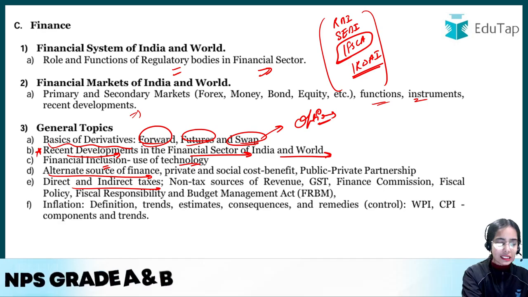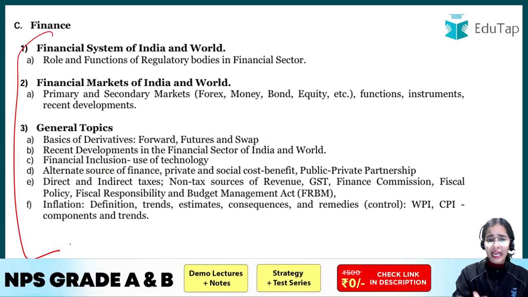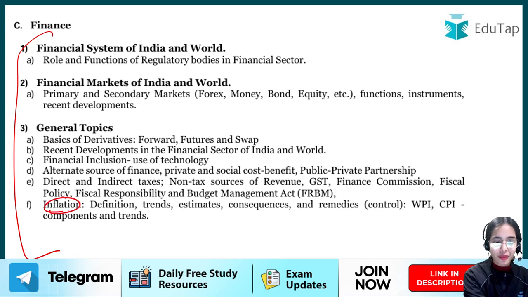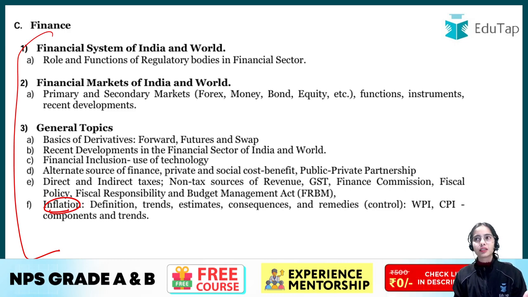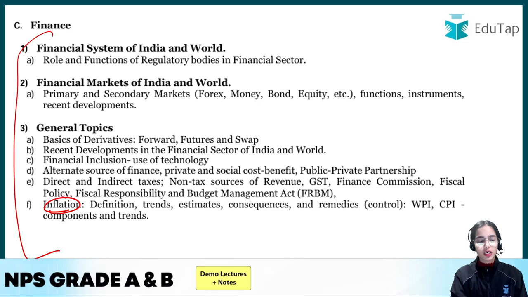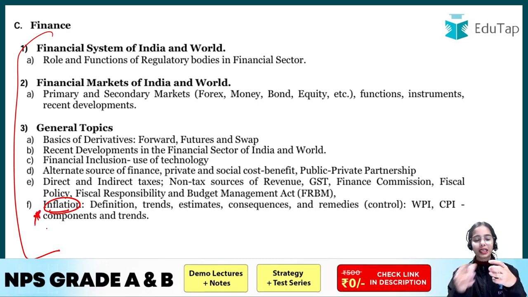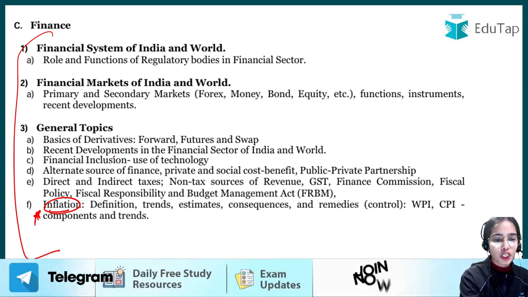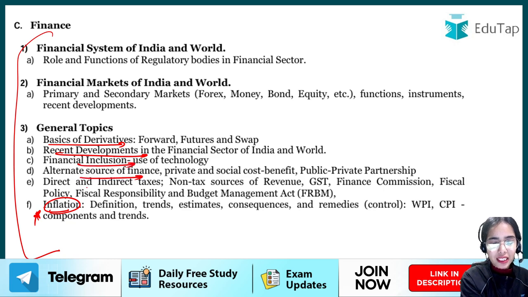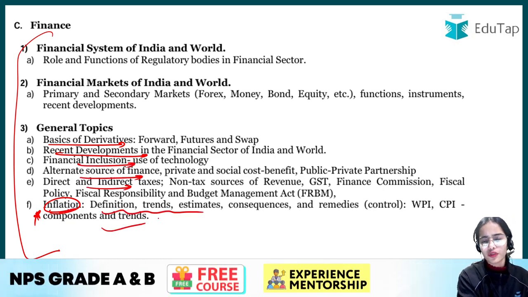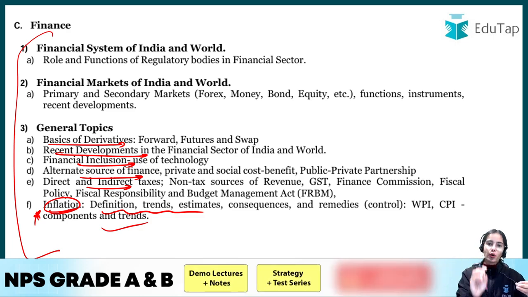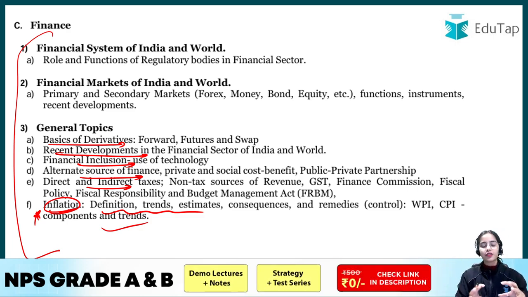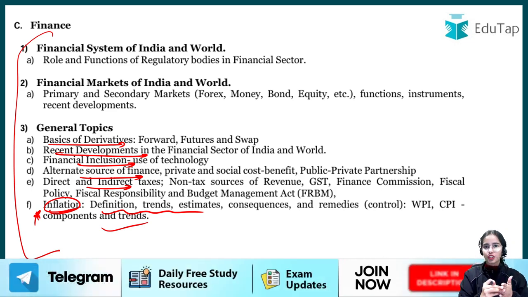So in finance, the syllabus might seem broad and very lengthy, but remember the broad heads you have to focus on, like inflation. Under inflation, definition, trends, so whatever is coming under inflation, that you have to cover. And it seems like there is too much to cover, but actually inflation is only one topic. Under that there are sub points that are provided to you. Okay, so the topics are given, and whatever subtopics are under that, you will be able to cover. So the syllabus might seem lengthy, but the subtopics are also being provided, so that's why it seemed lengthy. Otherwise, the main topics like inflation, it is only one topic.